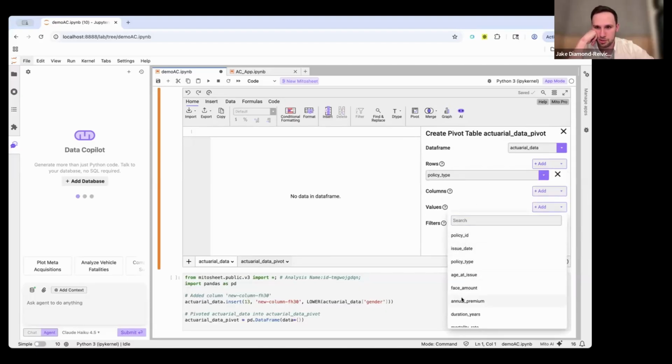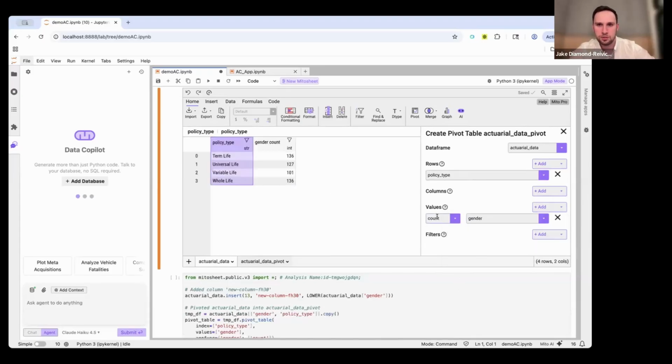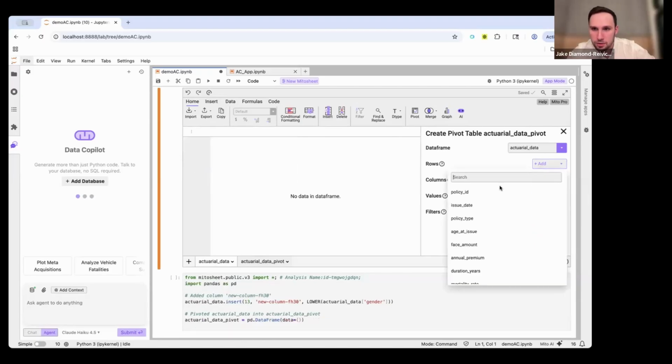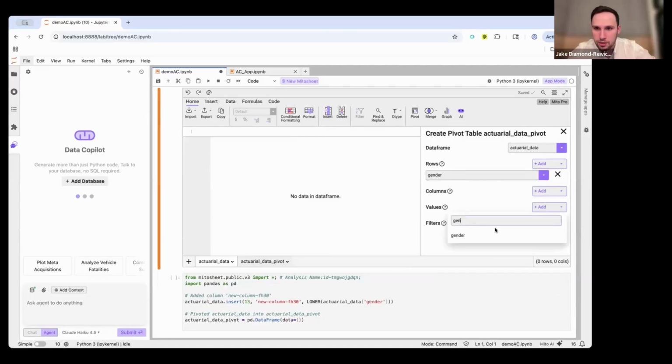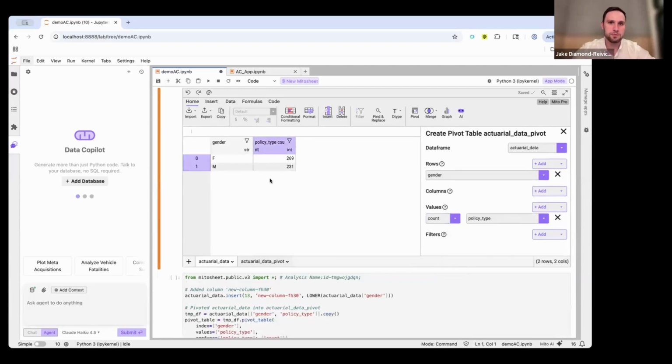I'll put gender and I'll do the count value here. So here's, oh, oops, I reversed this. Hold on, give me a second. In the row, I will put the gender value, and here I'll put the policy type.